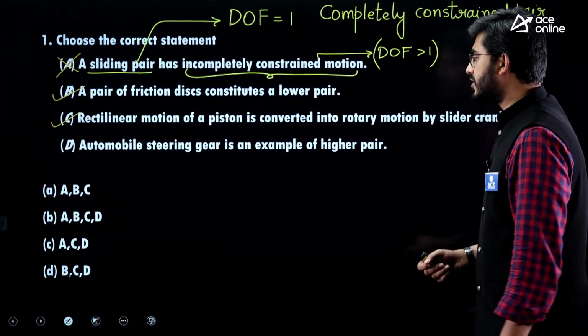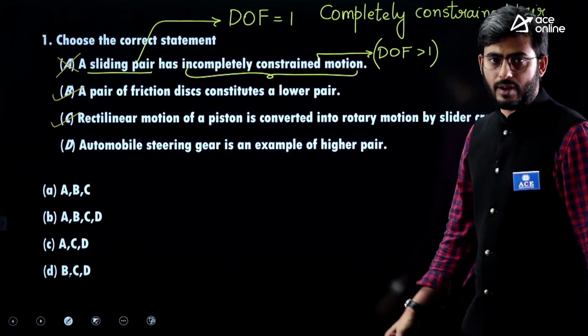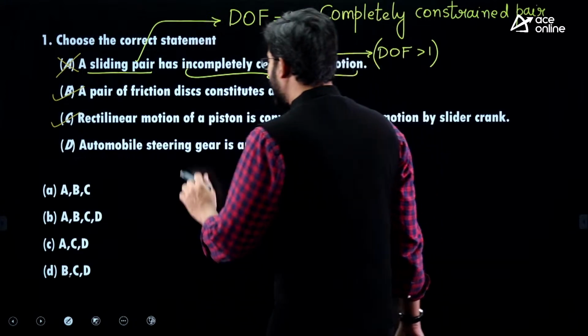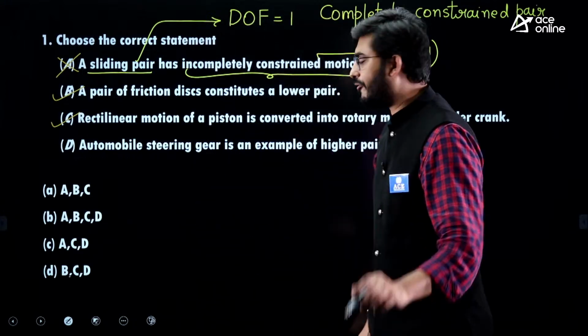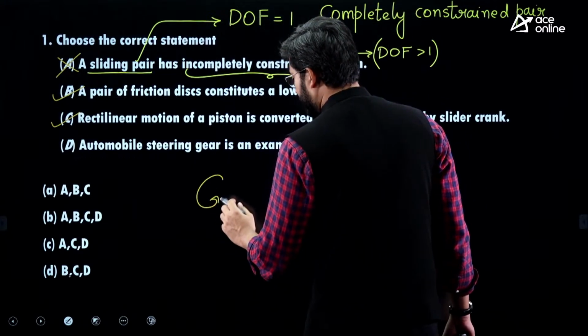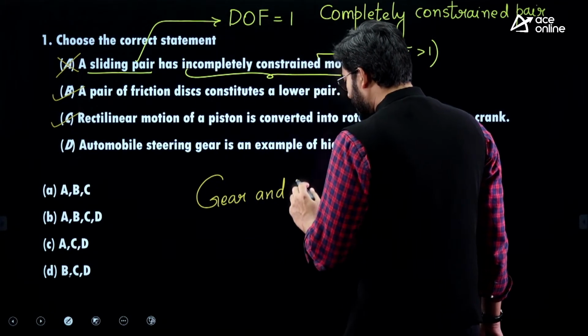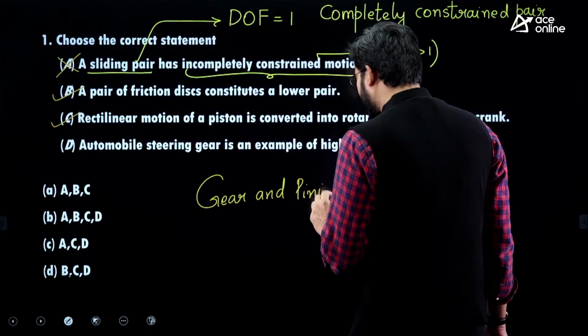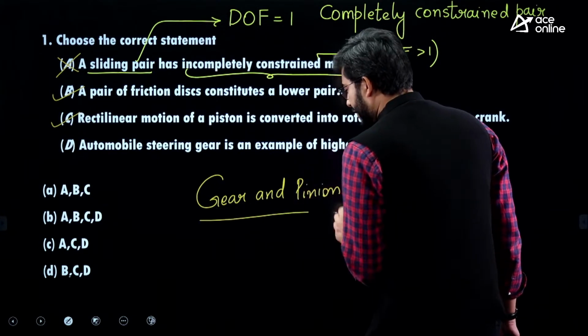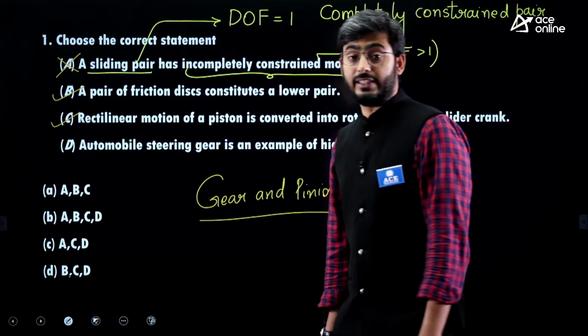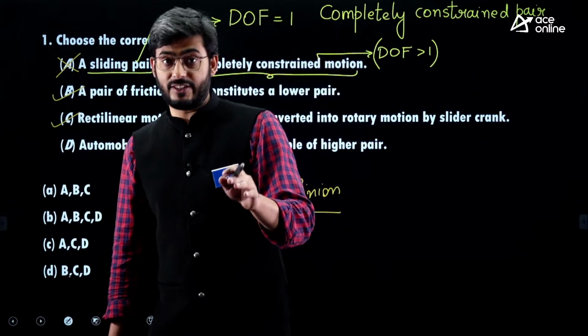Similarly, automobile steering gear is an example of higher pair. Yes, guys, gear and pinion is an example of higher pair. Please do remember that. Although you may see that gear teeth have somewhat of a surface type of contact, we are not considering the type of contact between the teeth.